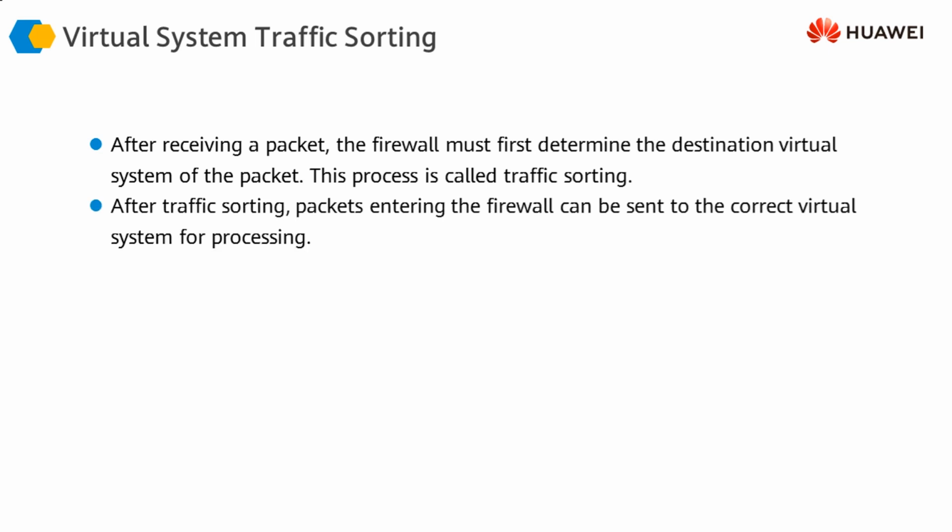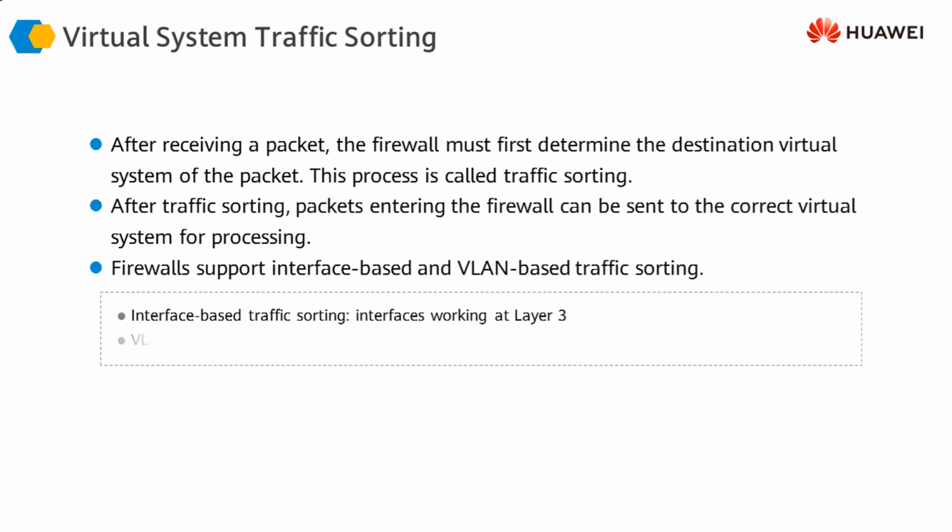The next important concept that we need to discuss for virtual systems is the virtual system traffic sorting. We need to sort the traffic that is coming into the firewall, because the firewall is receiving traffic as a single physical firewall. However, as soon as the traffic enters the firewall from any particular interface, the firewall needs to take a decision as to which virtual system or which virtual firewall this packet belongs to, so that it can pass on the traffic to that logical firewall within the physical firewall, and the rules or the policies of that particular logical firewall can be applied on that traffic.